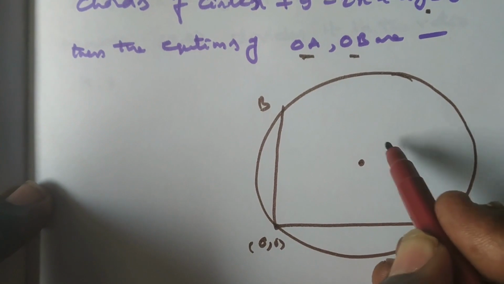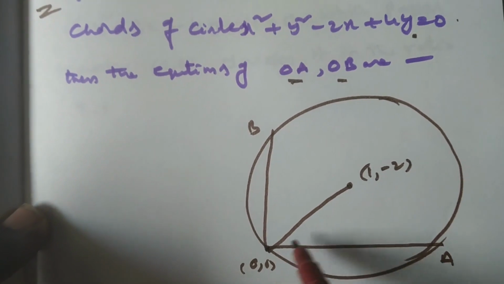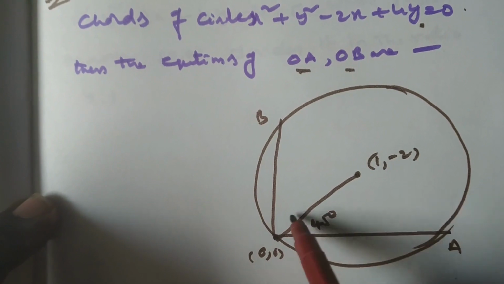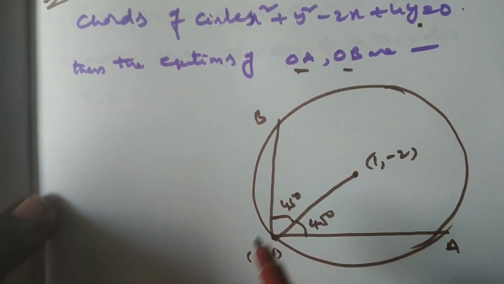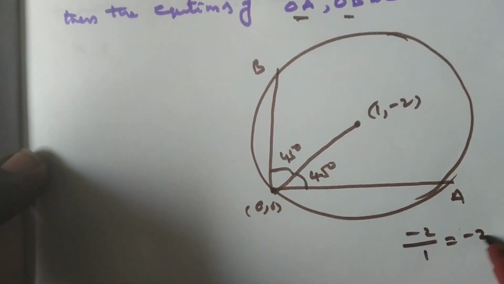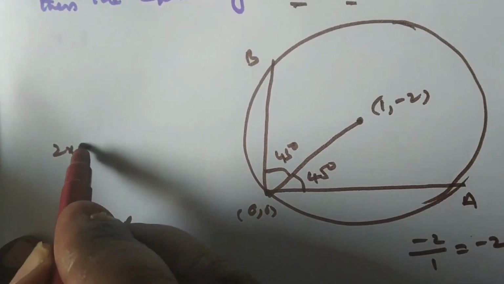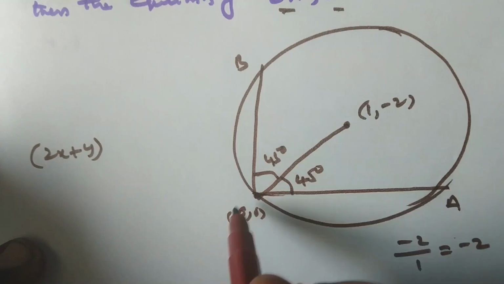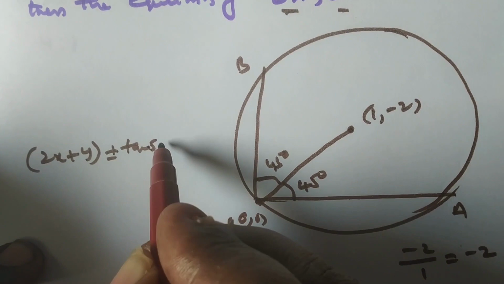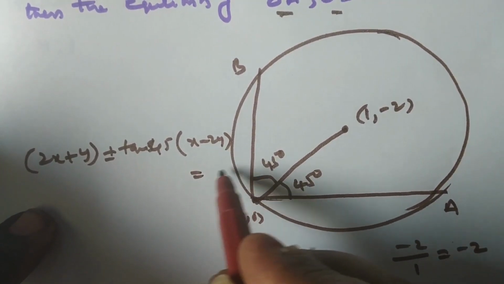What is the center of the circle? (1, -2). Now by joining these two, we observe that this is the angular bisector. Immediately it is 45 degrees, then it is also 45 degrees. What is the slope of this line? Minus 2 by 1, that is minus 2. So what is the form of the line equation? 2x plus y. So we can write these two equations by the concept: parallel plus or minus tan 45 into perpendicular form, x minus 2y is equal to some lambda.